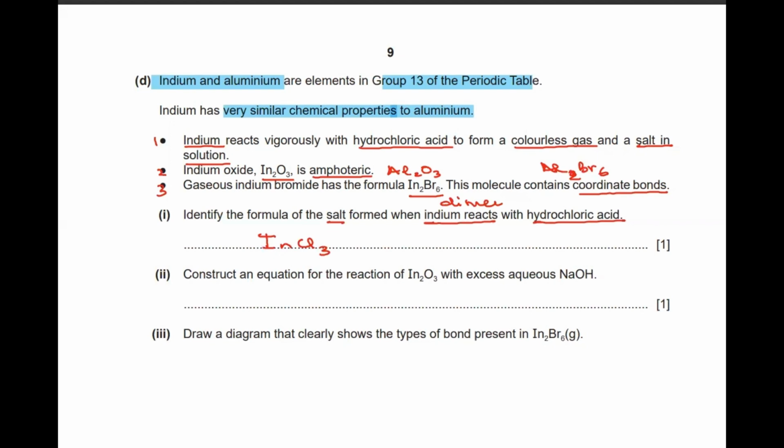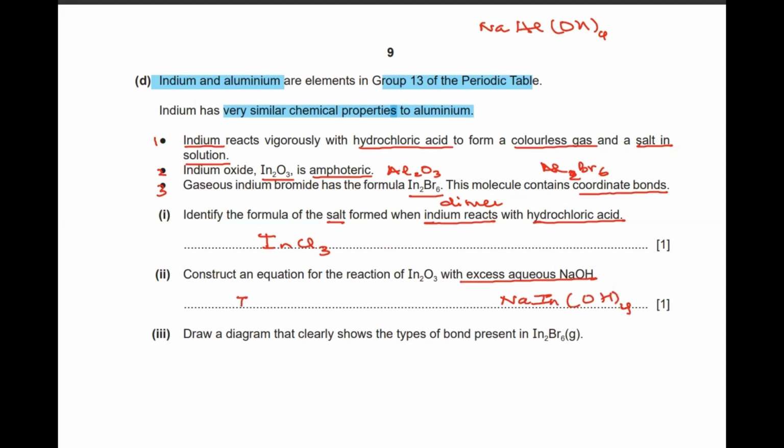Coming to part 2, they're asking me to construct the equation of indium oxide with excess NaOH. Because it's amphoteric in nature, when aluminium combines with NaOH, we get the salt, which is basically NaAlO4. This is known as sodium aluminate. So thinking of almost the same formula we can have for indium. Sodium indate can be formed with the NaOH.